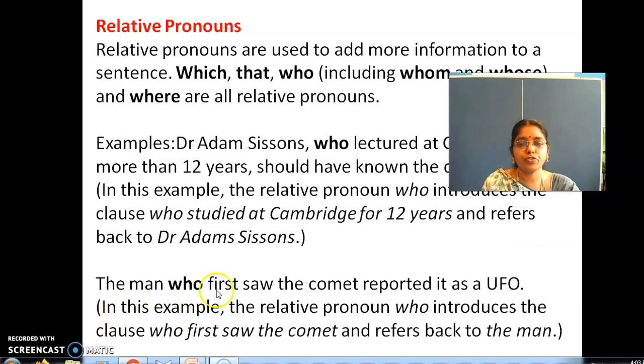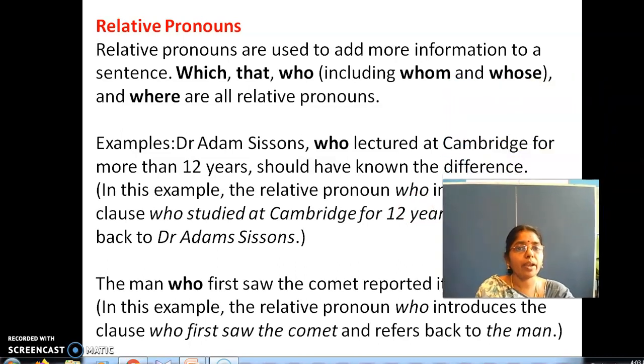Right? The next example, see here. The man who first saw the comet reported it as a UFO. In this example, the relative pronoun who introduces the clause who first saw the comet and it refers back to the man. Relative pronouns are used to add more information to a sentence. Right? Is it clear?